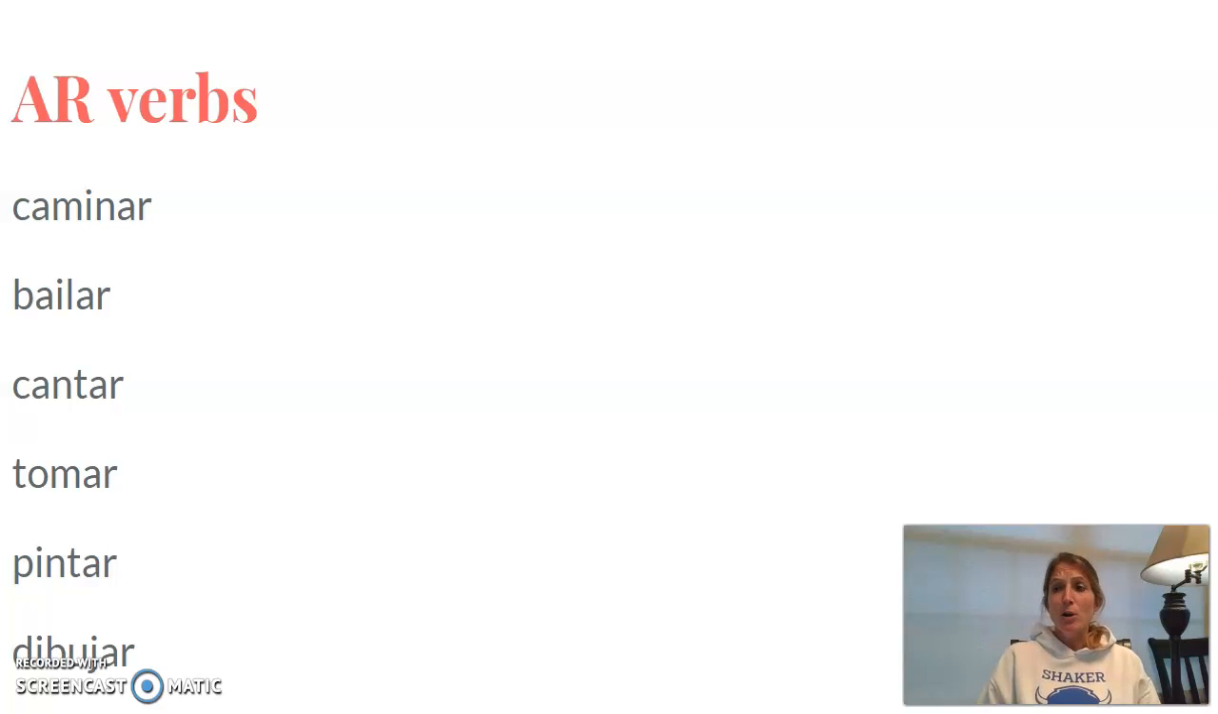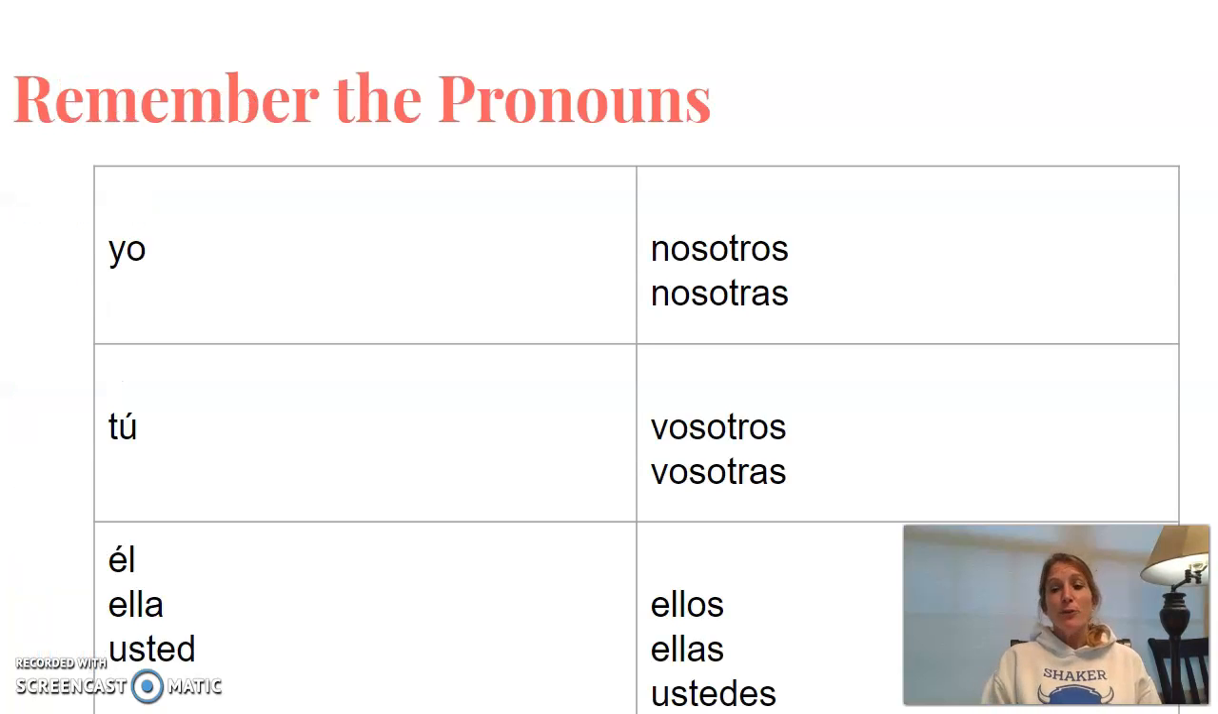I can't say yo caminar for I walk. That would be I to walk. So again, we need to conjugate it to make it agree. The first thing we need to do is go back and remember our pronouns. And this is when the chart becomes very useful.